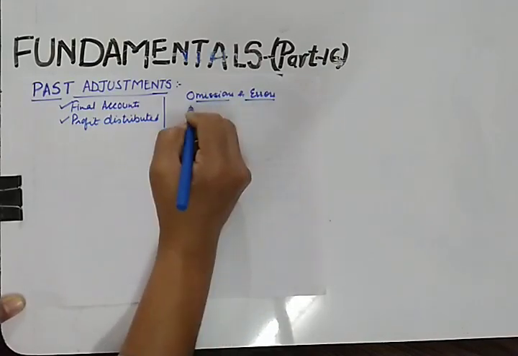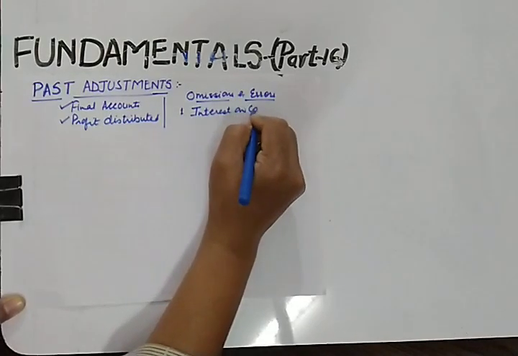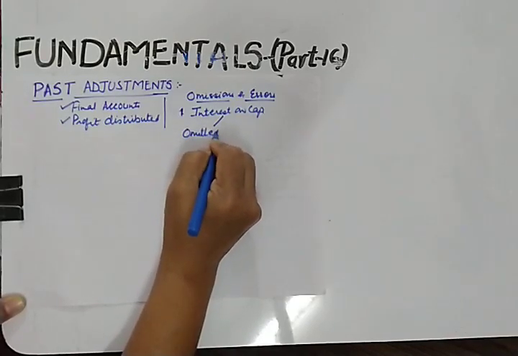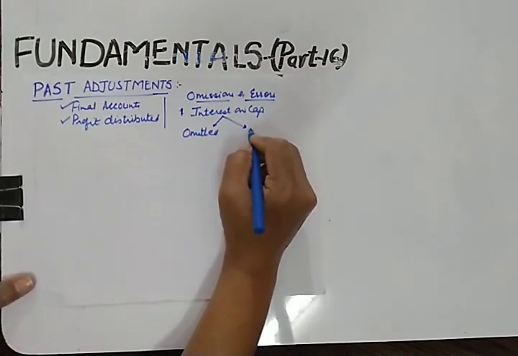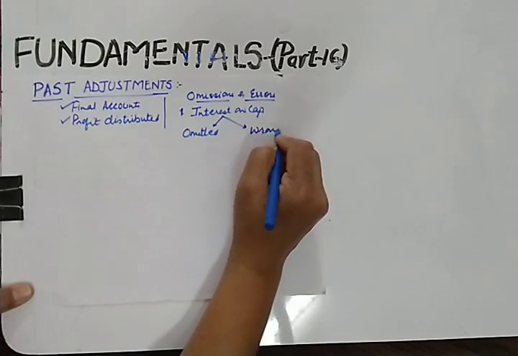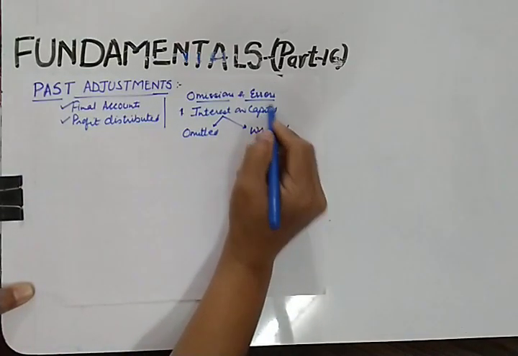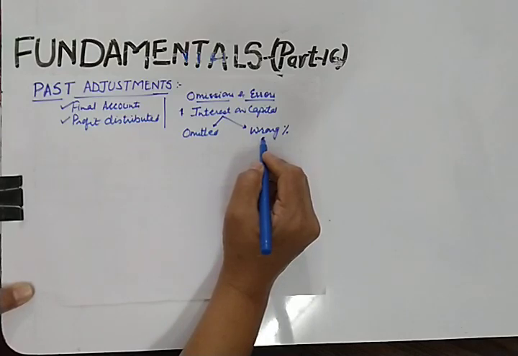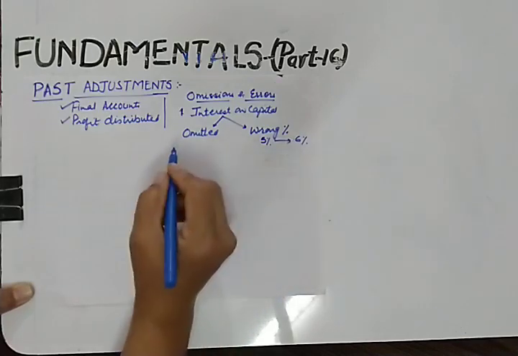What sort of omissions and errors? For example, interest on capital. It is either omitted, or what sort of error can be here? The error can be that it is given in the wrong percentage. Either it is omitted or a wrong percentage of interest on capital is given. Like for example, the partnership deed has given interest on capital at the rate of 5%, but we distributed at the rate of 6%. So this is also an error.